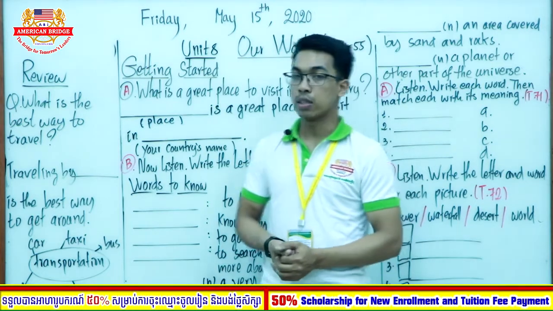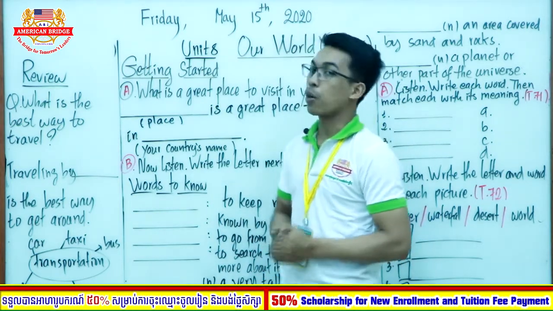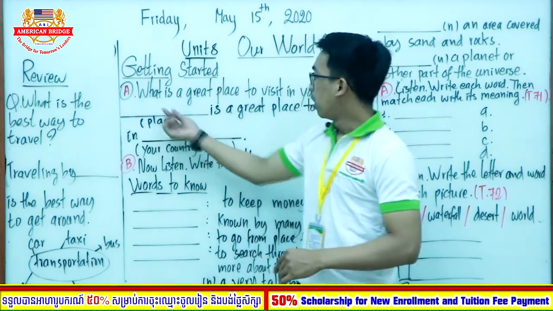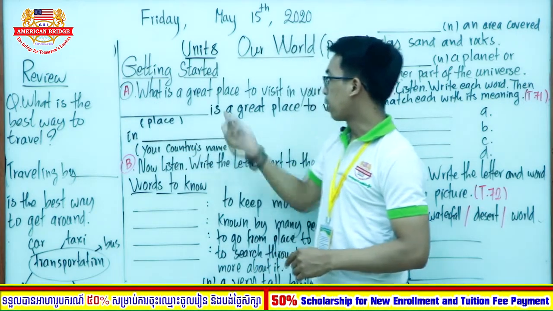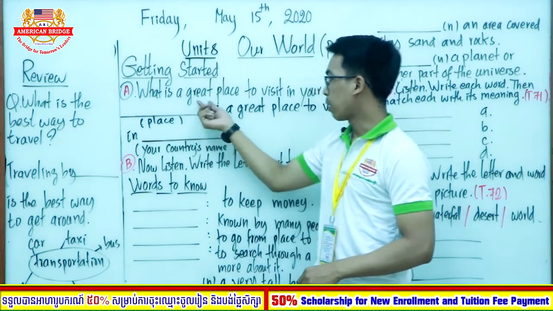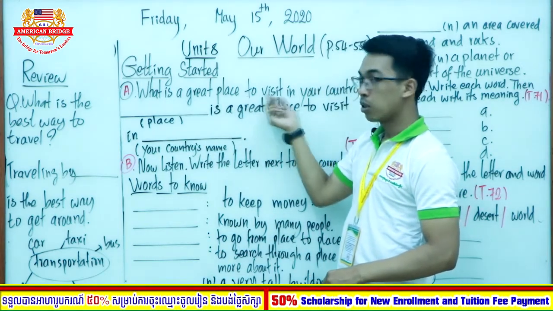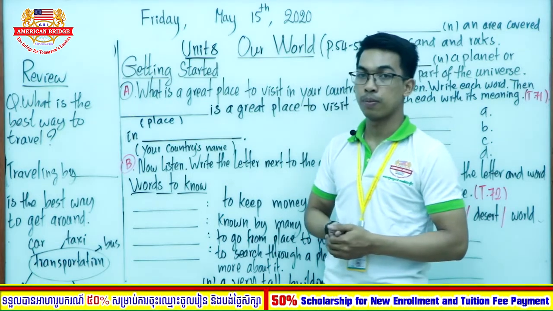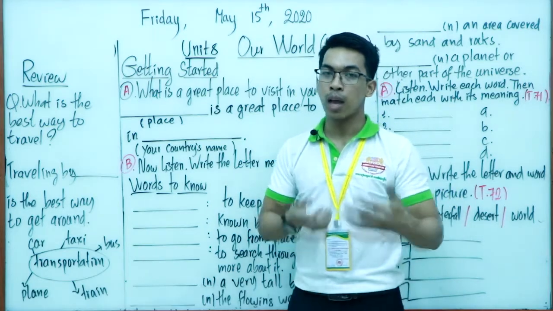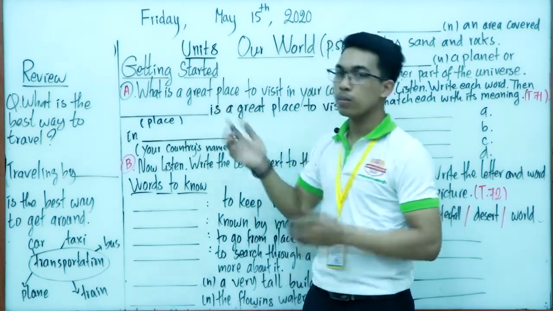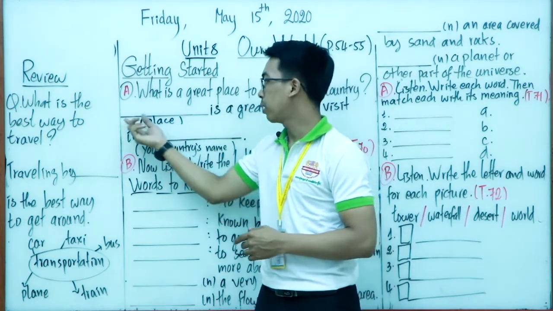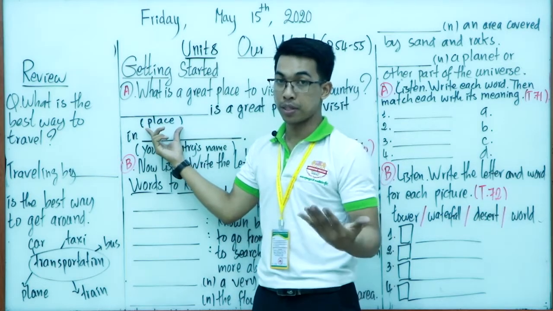Okay, so in section A, which is about the question, right? How to ask the question. So let's see together. Okay, so the question is, what is a great place to visit in your country? Again, what is a great place to visit in your country? So this is about the question. So how can you respond, or how can you answer back to the question? Okay, so let's look at this one. This one is about place, all right? So you can complete the word place.